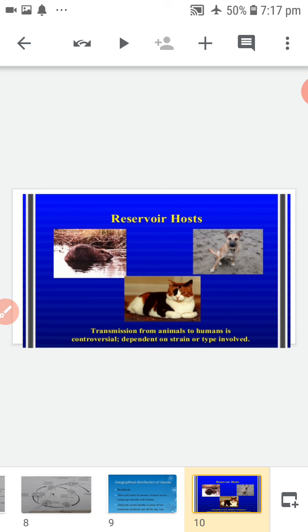Direct person-to-person transmission may also occur in children, the mentally ill and homosexuals. Cats, dogs, cattle, sheep and many wild animals may also serve as reservoirs of infection and contaminate water with cysts passed in feces.